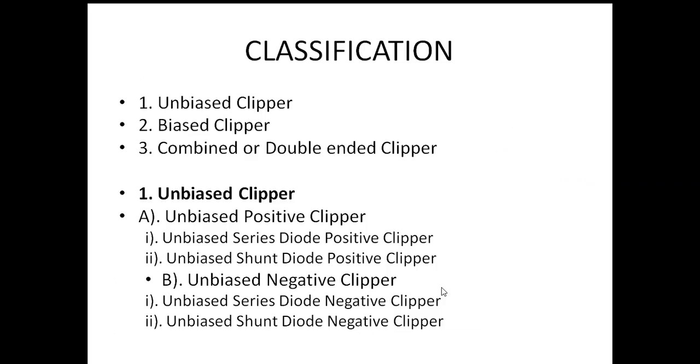Okay, let us classify the clipper circuits.